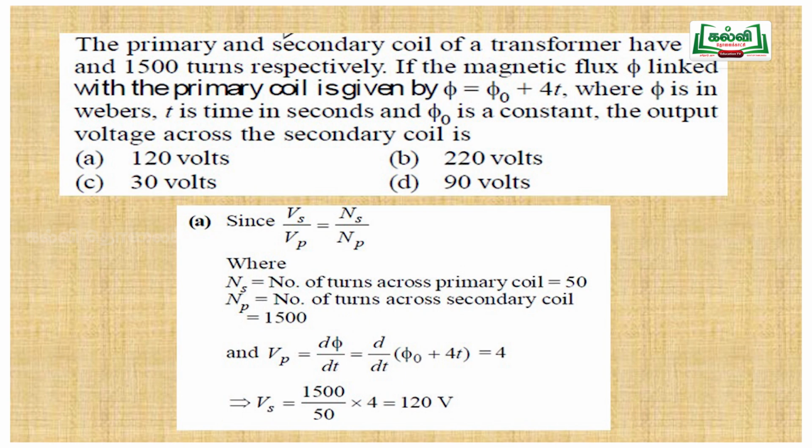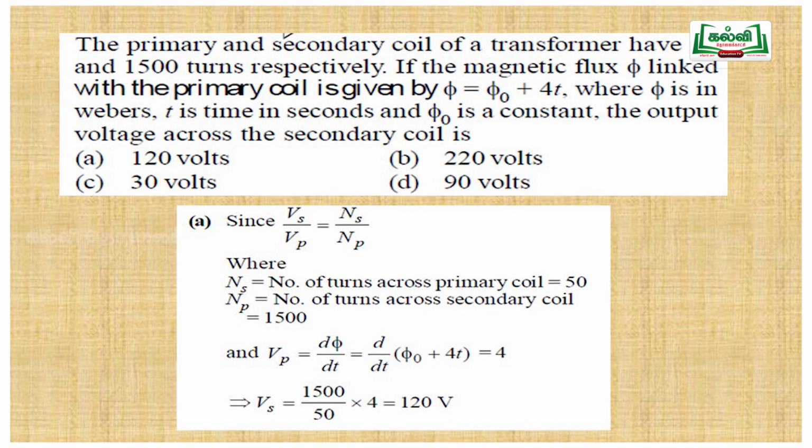So the formula is ES by EP or VS by VP is equal to NS by NP. Here we have NS, NP and phi, so we don't know the VP. To find VP, the EMF is the rate of change of flux, that is VP is equal to d phi by dt. Upon differentiating phi naught plus 4t, the differentiation of a constant is 0, so we get 4. So VP is equal to 4.